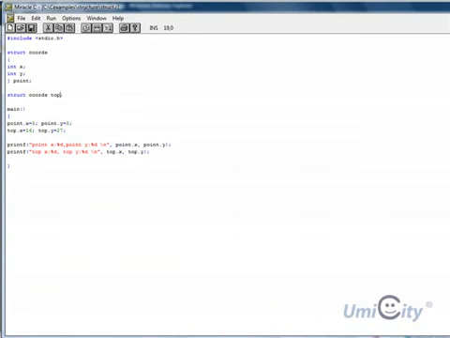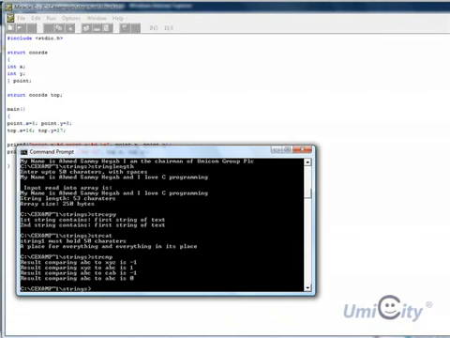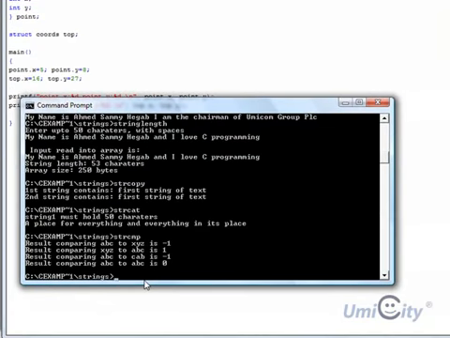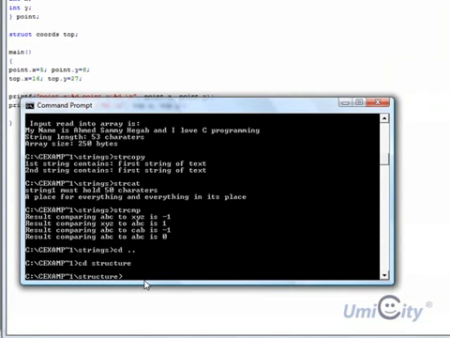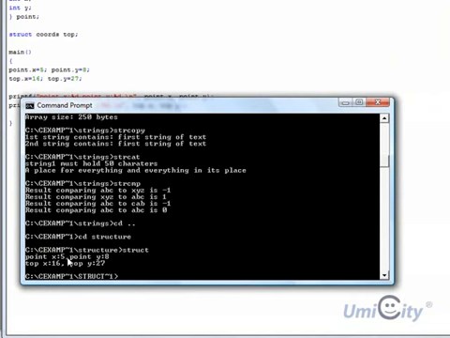So now what we're going to do, we're going to go to the command prompt, and we have to get out of this particular directory and change it to structure, and we called it struct. It tells us here point X is 5, point Y is 8.